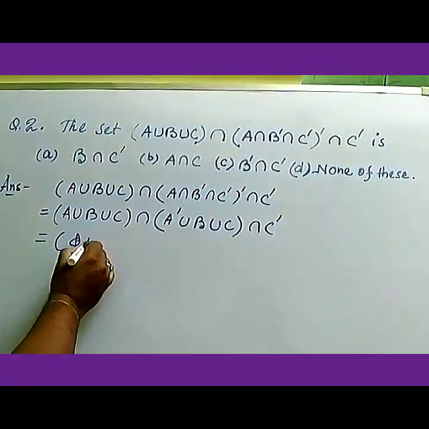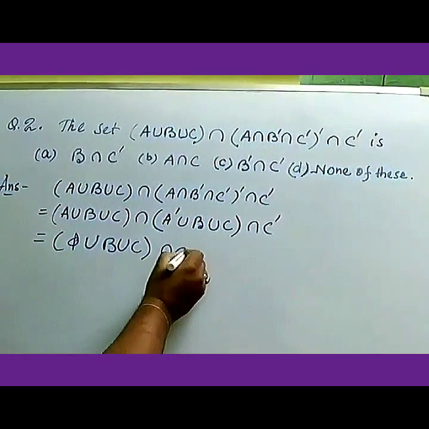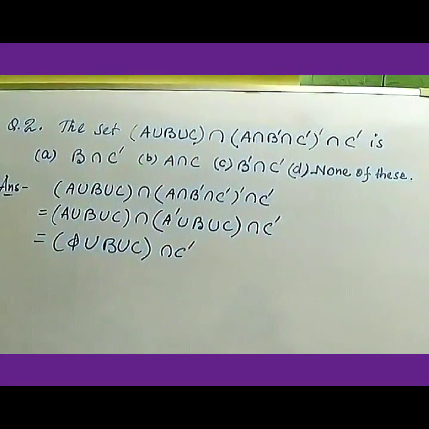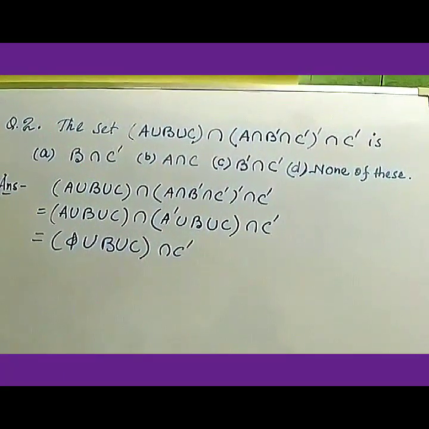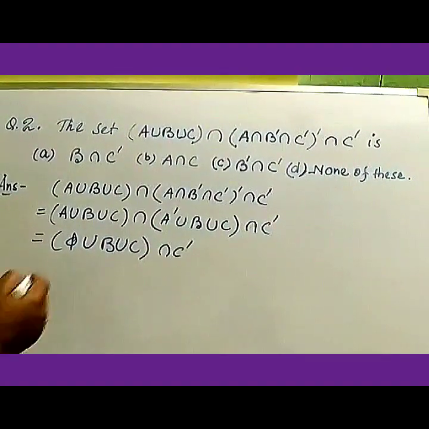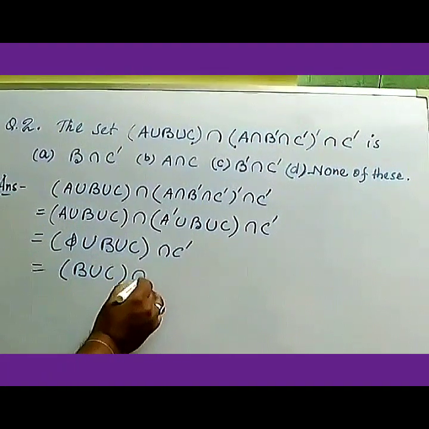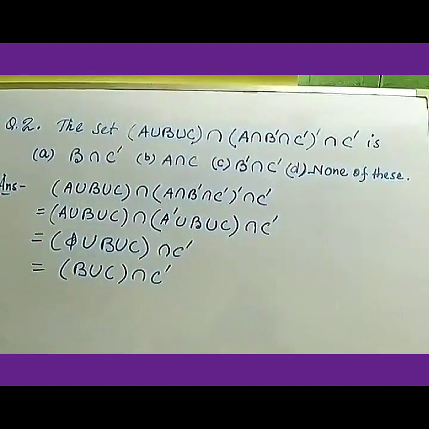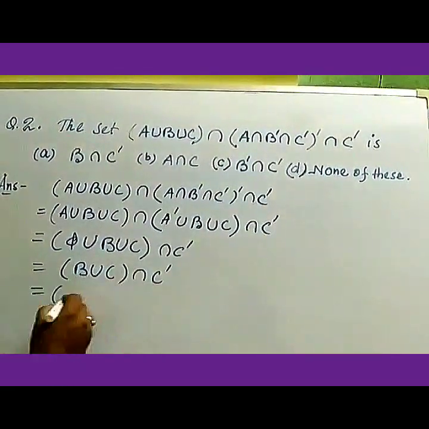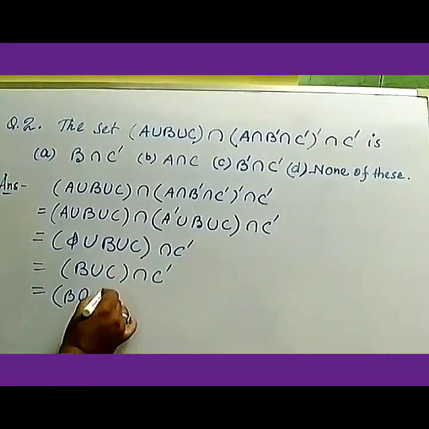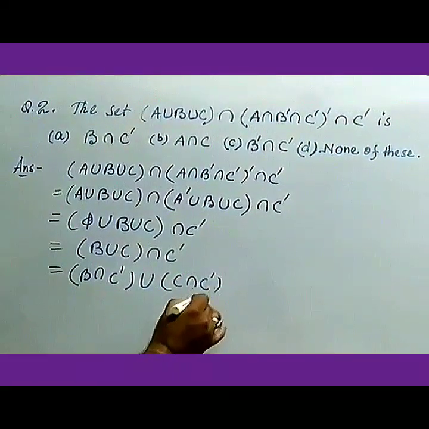Also the intersection of B union C with C complement remains the same. So now phi union B union C means null union something, and that value will be there. So B union C remains the same, that is (B union C) intersection C complement. Now we know the distributive property, so we use it as B intersection C complement union C intersection C complement.